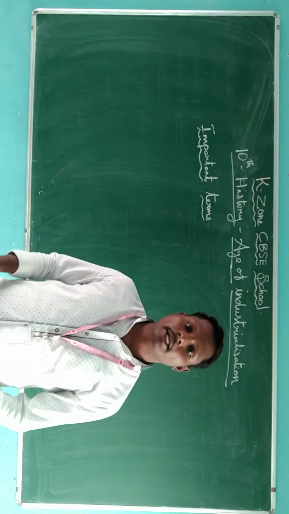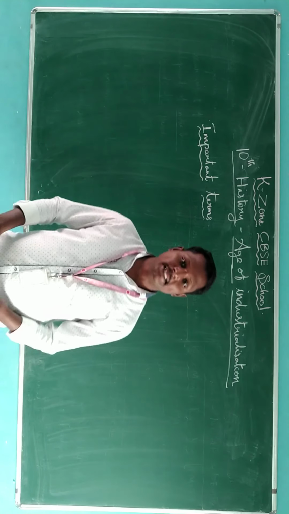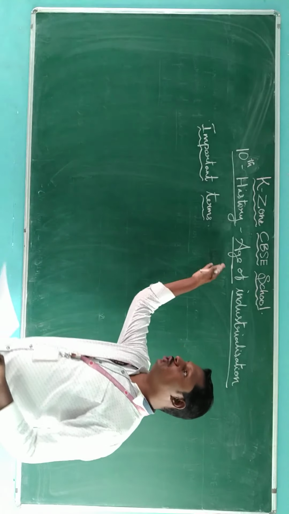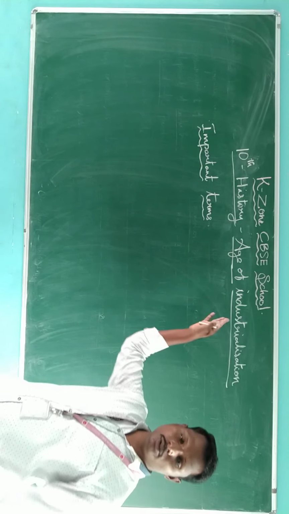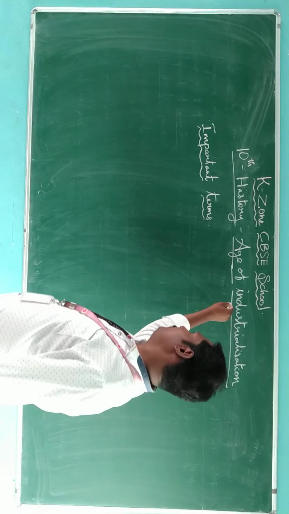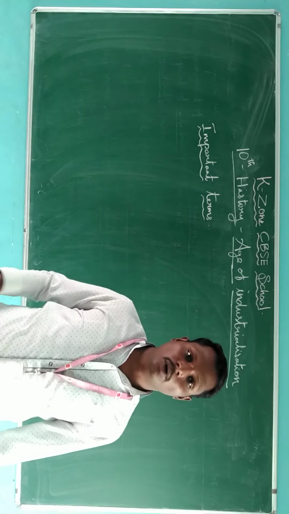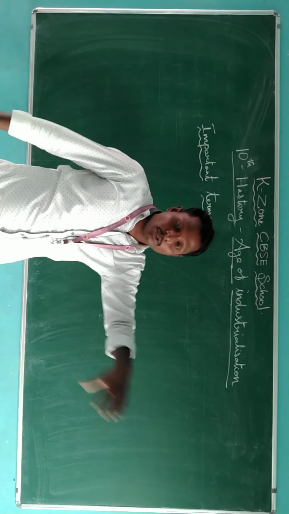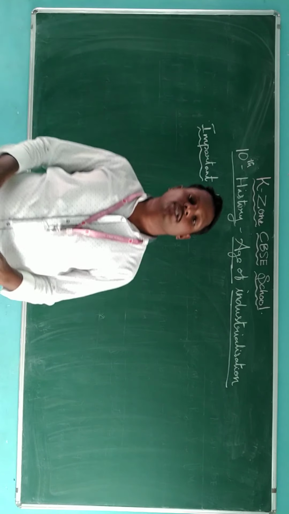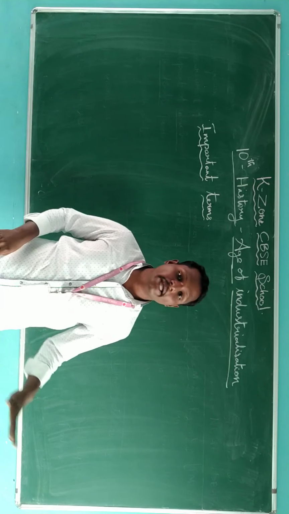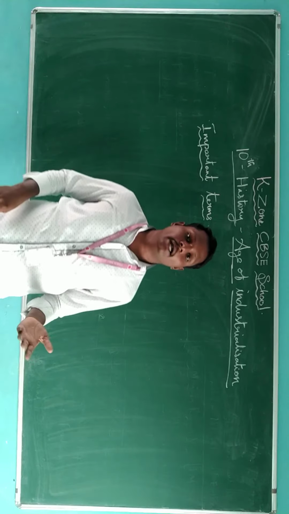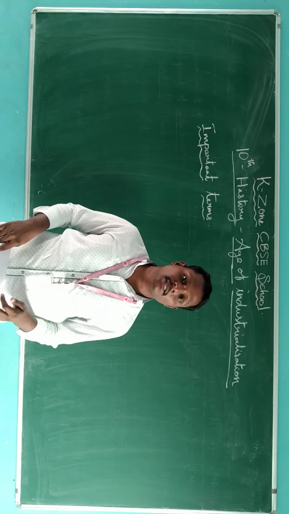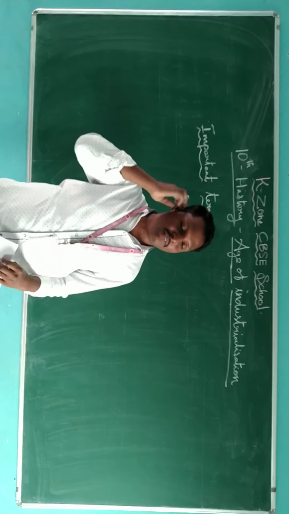So today we are going to start a new lesson from class 10 history. The lesson title: the age of industrialization. So we can easily find out the lesson concept, what we are going to discuss in the class. The word refers to industrialization. In this lesson we are going to discuss the field of industry, how it was and how it's working nowadays, and what was the backbone of the factories, how they can rotate those factories.